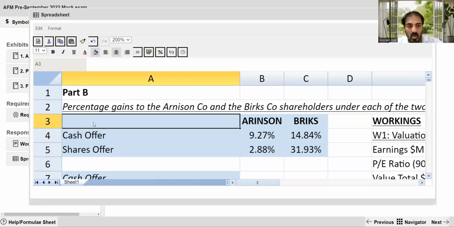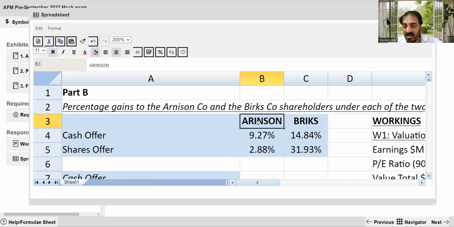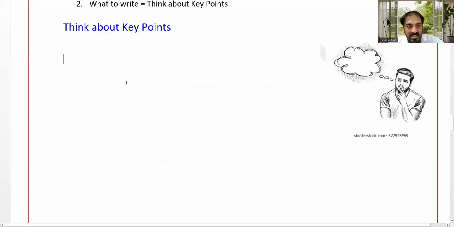Before writing or planning, a very important thing is a quick overview. If we consider the acquirer, there is a 9.27% return with the cash offer, and with the share offer 2.88%, so a lower return with the 2.88%. With respect to the target company, with the cash offer there is a 14.84% absolute return, and with the share offer 31.93, a higher percentage, but based on valuation. So think about how to write the answer.